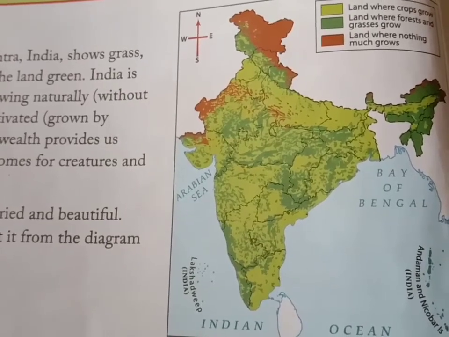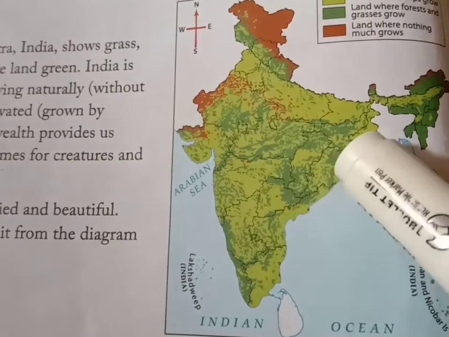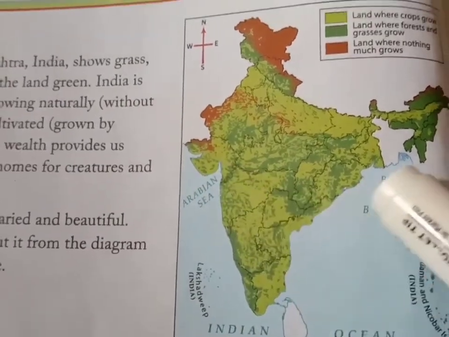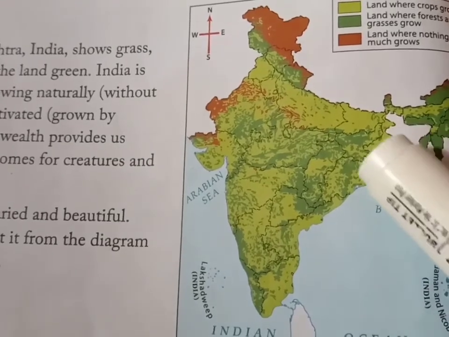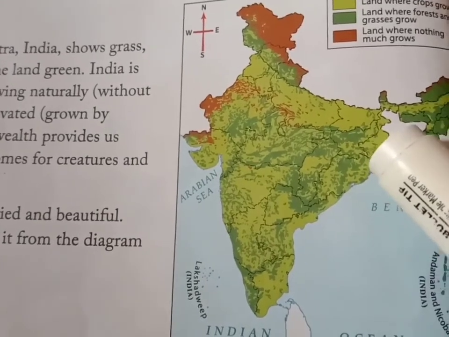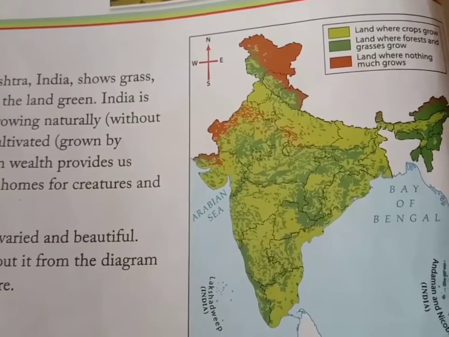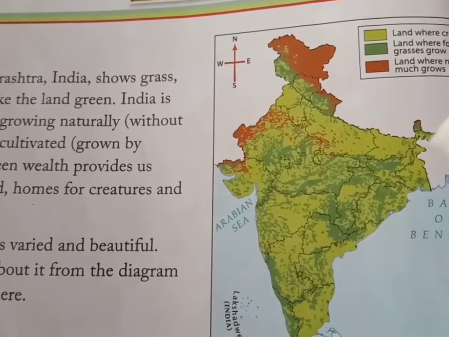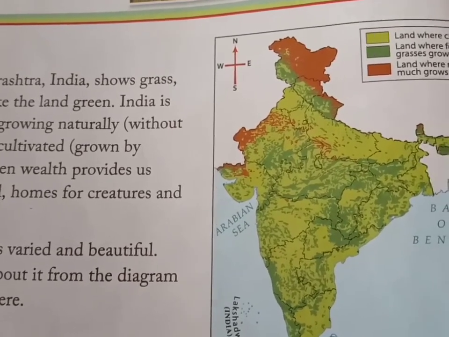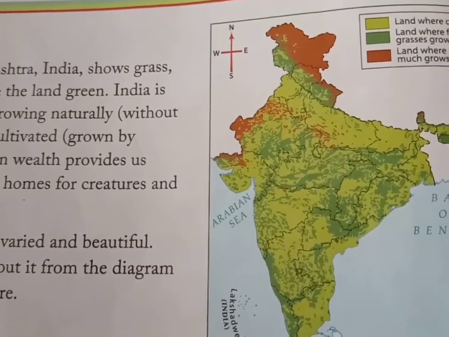Mangrove trees we get generally in the sea coastal area. This is the coastal area of India, but we get them in the Sundarban area. Sundarban here is in West Bengal, so we get mangroves here also. And bamboo trees we get in the northeastern part, that means here, Assam, Tripura, Meghalaya. In this part we get bamboo trees.